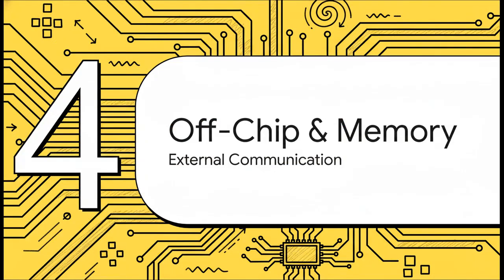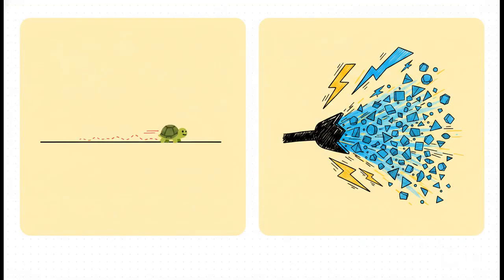Now let's jump to Section 4, Off-Chip and Memory Evolution. While the inside of the chip was evolving at breakneck speed, off-chip communication was going through its own revolution. In the early days, talking to external devices or sensors relied on older, pretty slow serial standards, like UART or I2C. But to achieve better signal integrity and raw speed going off-chip, the whole industry aggressively shifted to high-speed serial links. Think PCI, USB, and Advanced Ethernet. This shift was massive because it meant our microchip city could now import and export huge amounts of data to the outside world without skipping a single beat.